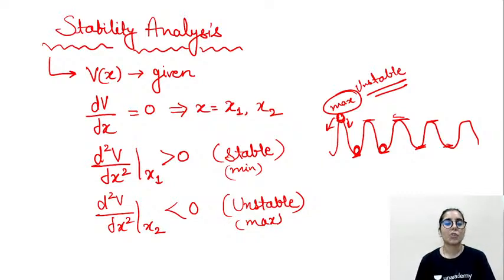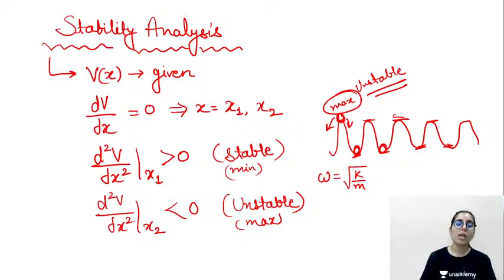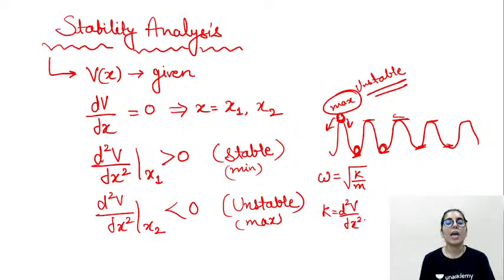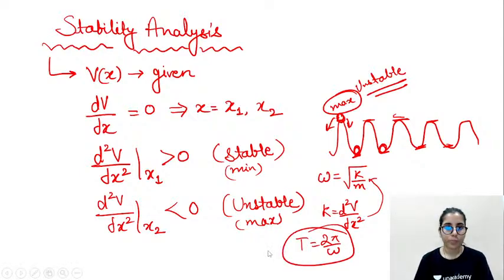Now from the stability analysis part, we mainly get questions based on the angular frequency, which is simply root k by m, where k is the second order derivative of potential. Mostly we check it on the stable equilibrium point, but whatever point they ask you to find for, you will write k as the second order derivative of potential at that particular point, and that's how you will get your answer. But if they ask you to find the time period, that is 2 pi by omega. This is how you can relate it.